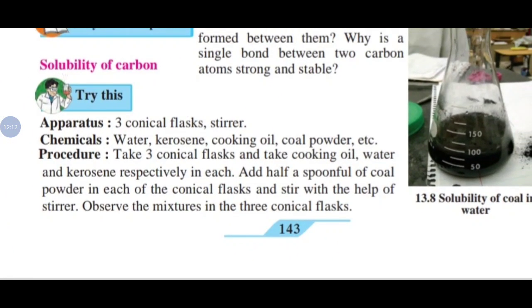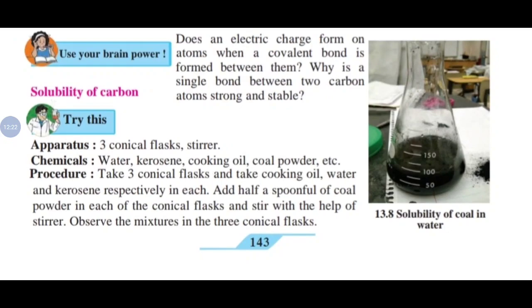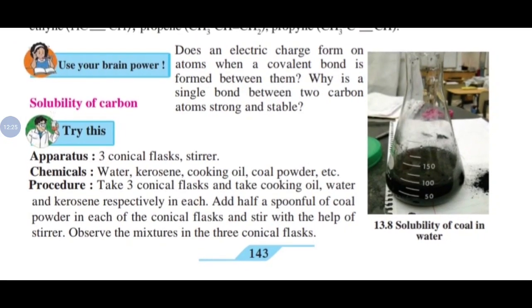Now check that. So, solubility of carbon. Apparatus given: 3 conical flasks and a stirrer, that acts like a spoon. Chemicals: water, kerosene, cooking oil, coal powder, etc. Procedure.